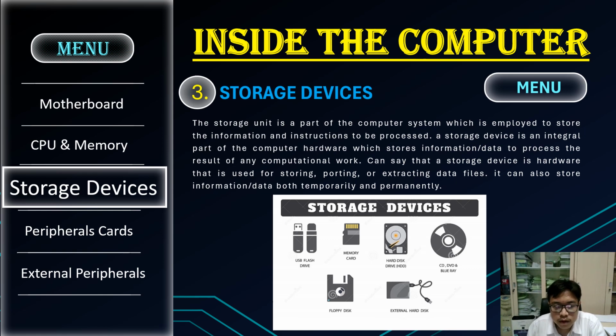3. Storage device. The storage unit is a part of the computer system which is employed to store the information and instructions to be processed. The storage device is an integral part of the computer hardware which stores information or data to process the result of a computational work. We can say that a storage device is hardware that is used for storing, porting, or extracting data files. It can also store information or data both temporarily and permanently.